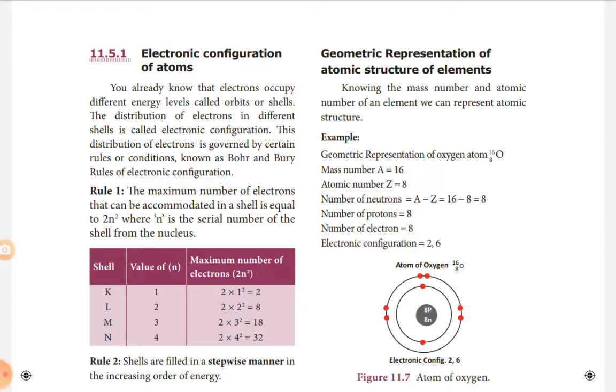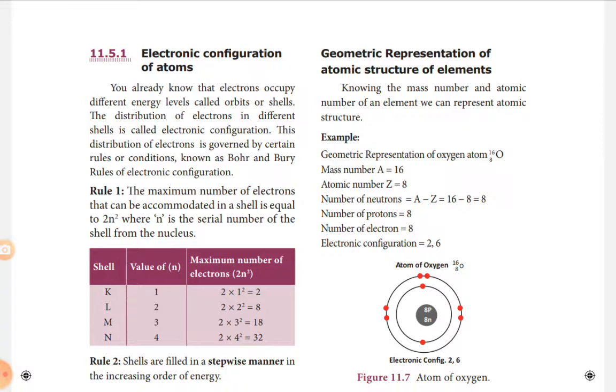Also, there is a geometrical representation of atomic structure. We can geometrically represent it using the electron dot structure with a diagram. See, the first innermost diagram we have to give is for the nucleus, which holds the protons and neutrons, then the K shell, then the L shell, then the M shell, like that.